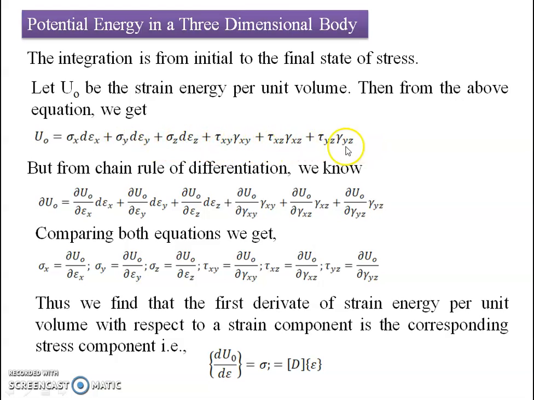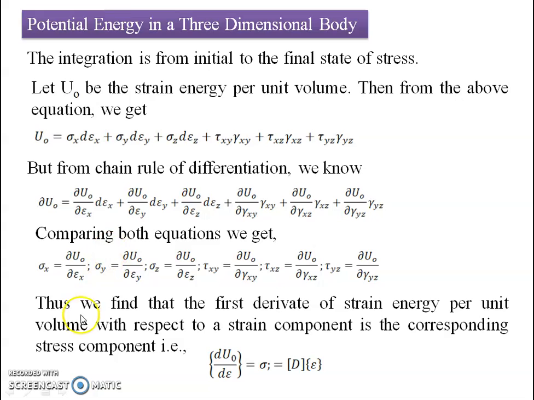Similarly we can have the product of stress and strain here, but from the chain rule of differentiation we know that a small increment in u naught is going to be differentiated with respect to all axes. If I compare these two, we get sigma x equals the partial derivative of u naught with respect to epsilon x.